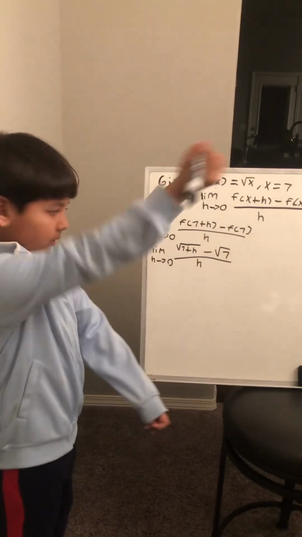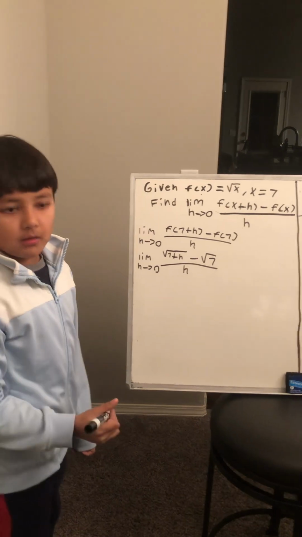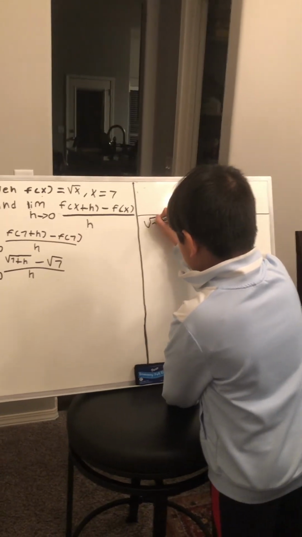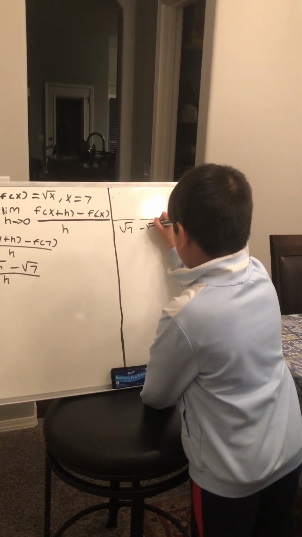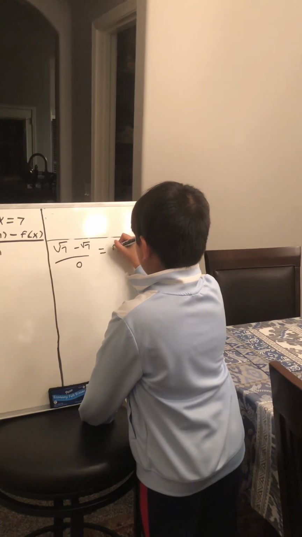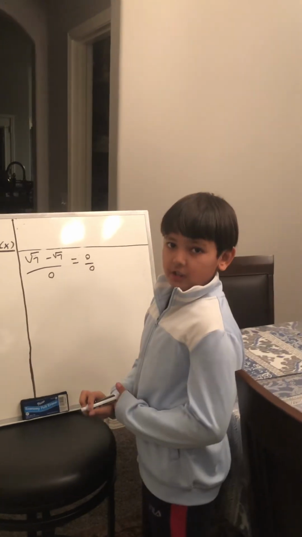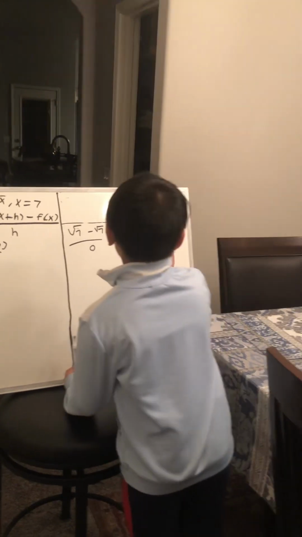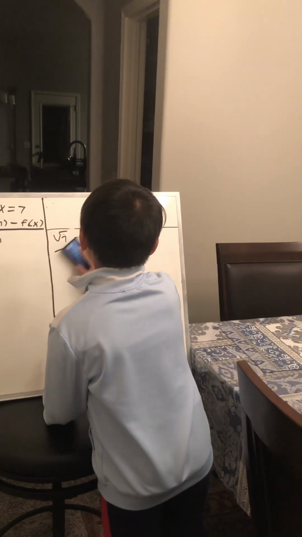So now what we do is we plug in h equals 0. So then that means we have radical 7 minus radical 7, whole over 0. And that will be equal to 0 over 0, but you know 0 over 0 is undefined. So that means we had to simplify this function further. So now let's erase this.